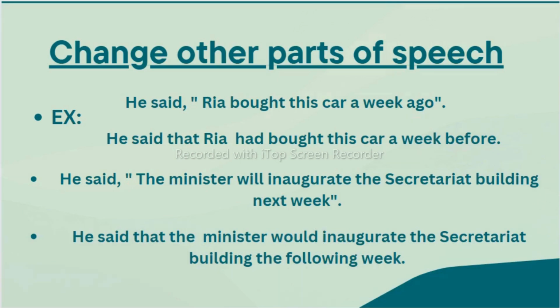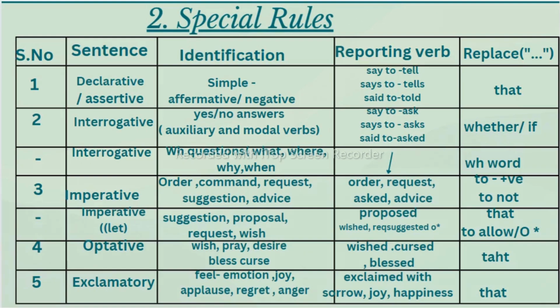Now let's see the special rules. These special rules are based on the types of sentences which I taught you before. Those sentences are very important, because based on that only you can change direct speech. Now let's see this. Declarative we have learned, in which we have simple, that means negative and affirmative sentences. In the reporting verb, the first part of the sentence before the inverted commas, if you find say, it will change to tell. If you find says, it will change to tells. If you find said, it will change to told.